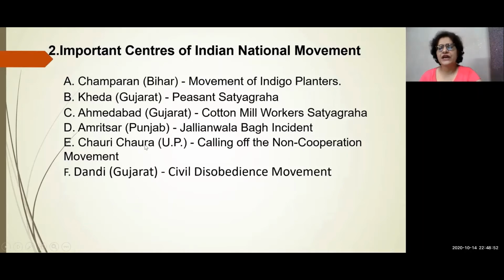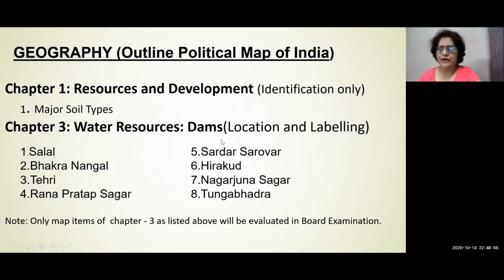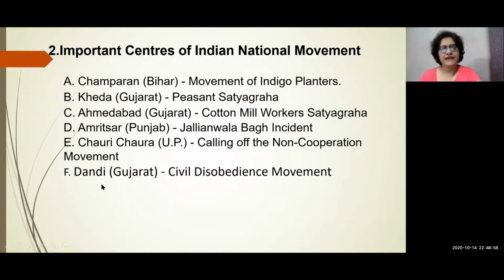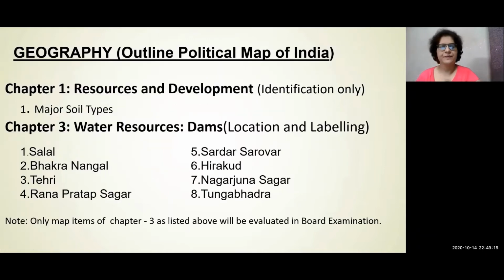Then Chauri Chaura in UP, calling off the non-cooperation movement happened. Then last, Dandi, again in Gujarat, where civil disobedience movement happened. Out of these 6, anyone can be asked. All these things will be given in the outline map of India and you need to identify.